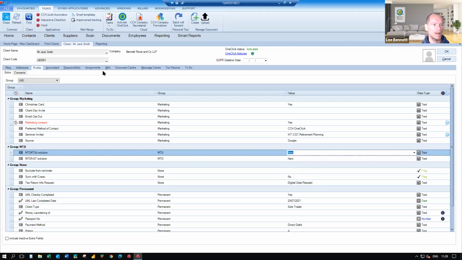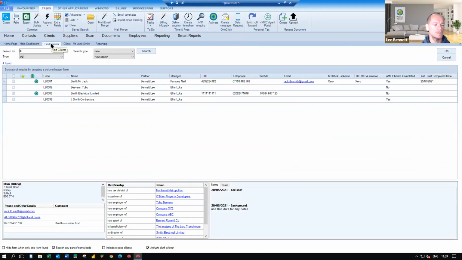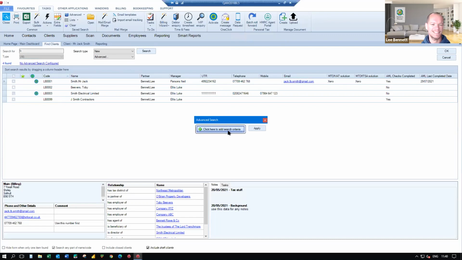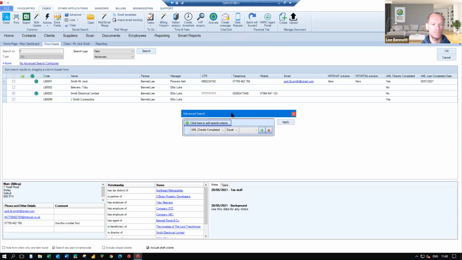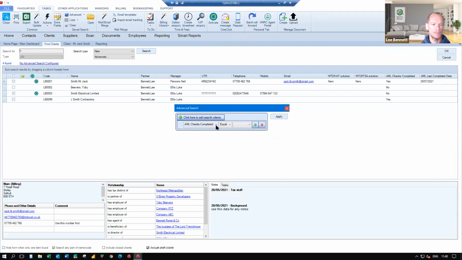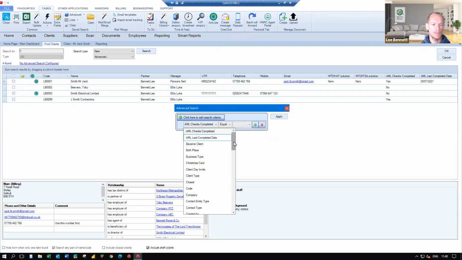So again, if I just go back to my Find Client screen, the first part of data mining we can actually do from your searching facility that we have within CCH Central. Now, when I first went into here, I knew exactly which client I wanted to look for. I searched for the client code or the client name, and it brought me a result back of just the one. But if I want to do a data mine or an advanced search on any of the kind of static information that we're holding around our clients, we can do that nice and easily from this particular screen as well. So you'll see in my drop-down pick list that I've got in front of us at the moment, as I said, most of the common fields that you want to be able to search for clients by are in here, as well as some extra fields.